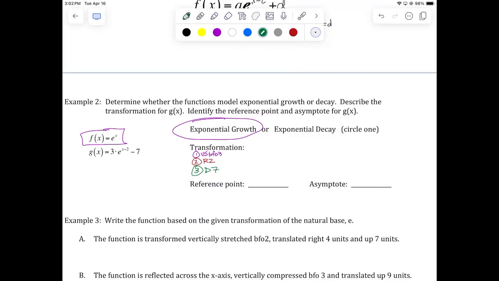The asymptote we have right away, don't we? I'm going to jump over to the asymptote because if we moved it down 7, I'm going to put an h in front of asymptote. There's a horizontal asymptote at y equals what if we went down 7? Negative 7. Yeah, negative 7, not positive 7, negative 7.